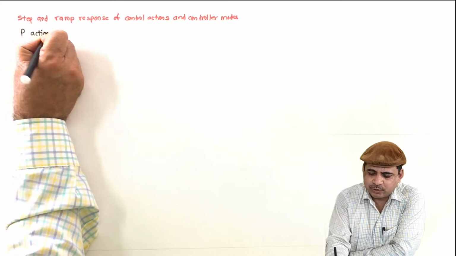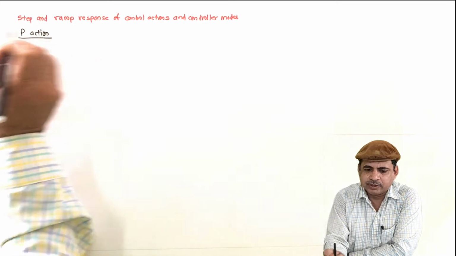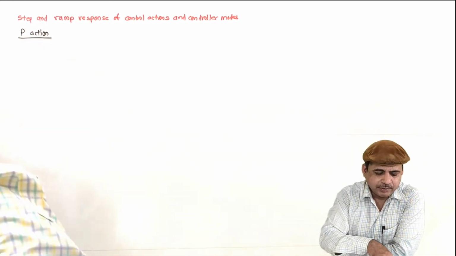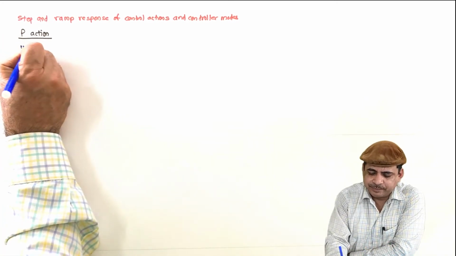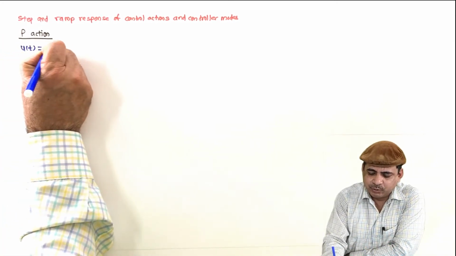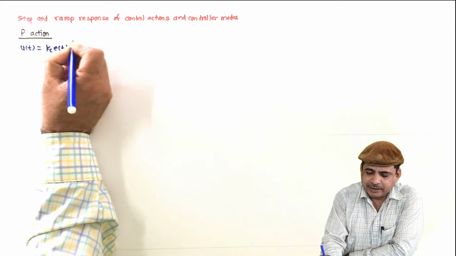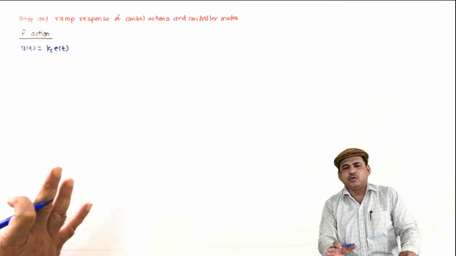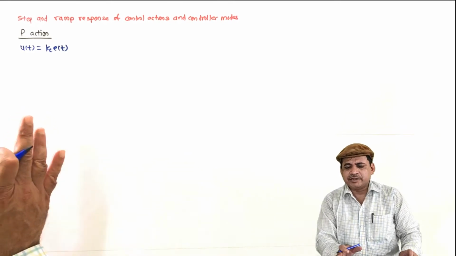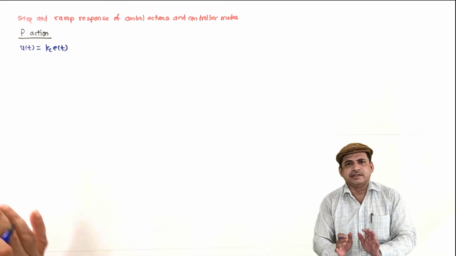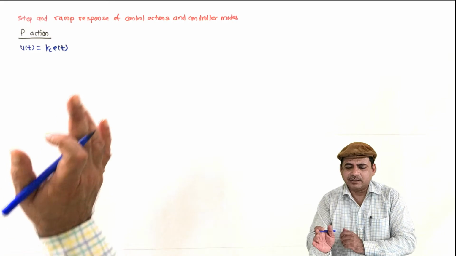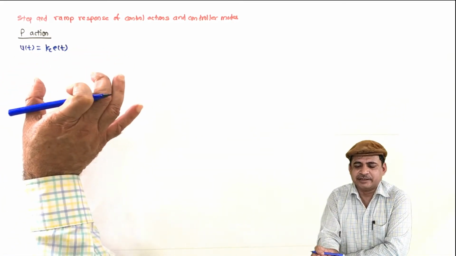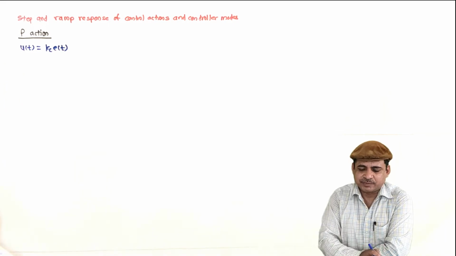This P action is also a proportional controller. So for this we have the equation u of t is equal to Kc E of t, and in all cases we will not consider the initial value of the control signal because it will just add to the signal. Otherwise, we consider only the effect of this, neglect the initial conditions and then sketch the response.